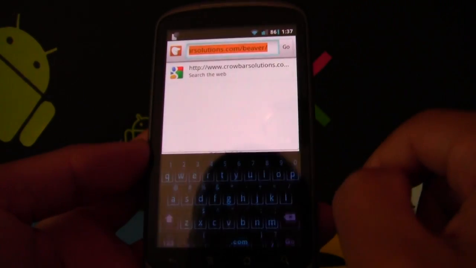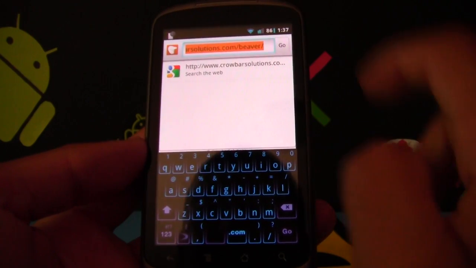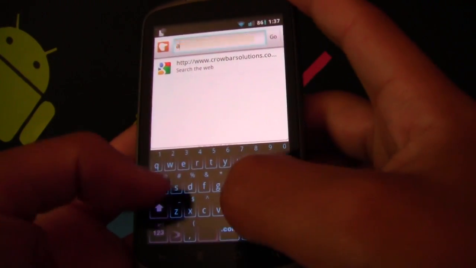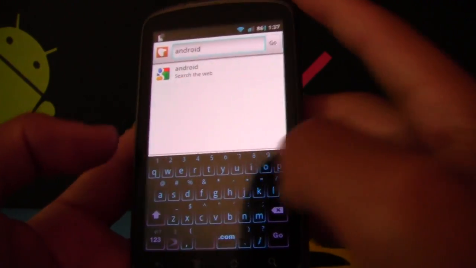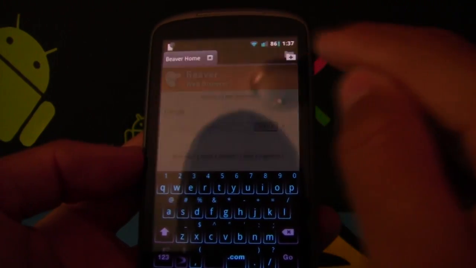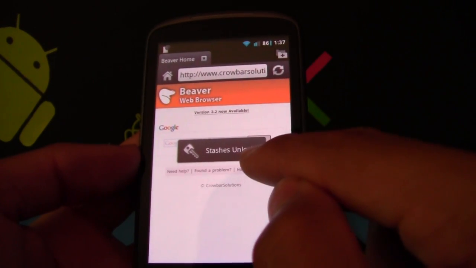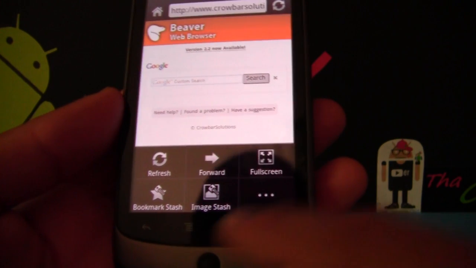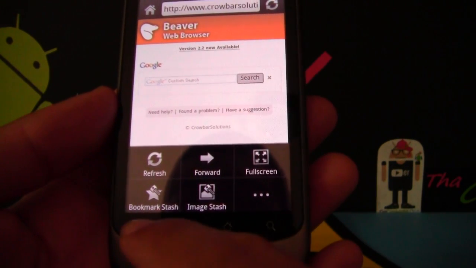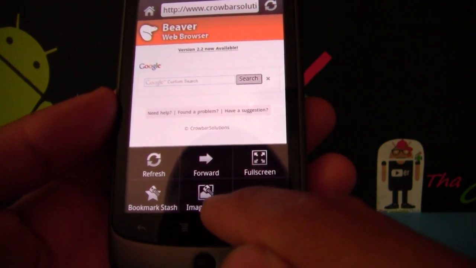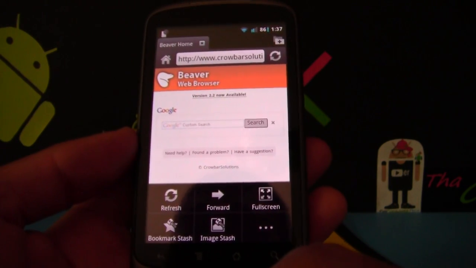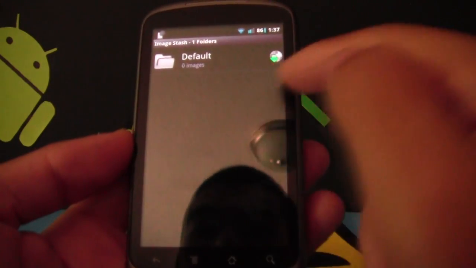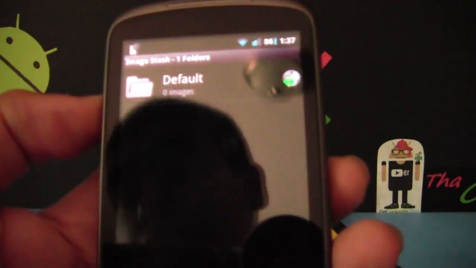You can click up here and type anything you want just like a regular browser. But there's a little secret here. I already created a password, and the password you enter in the browser, and I'm gonna press go. Now Stash is unlocked. That means I got secret functions in here. I should have showed you before, but now it says bookmark stash and image stash. Whenever I'm on porn sites or websites, I can save them, and I can click here to go to them. So I don't have any pictures saved because I don't look at porn, guys.